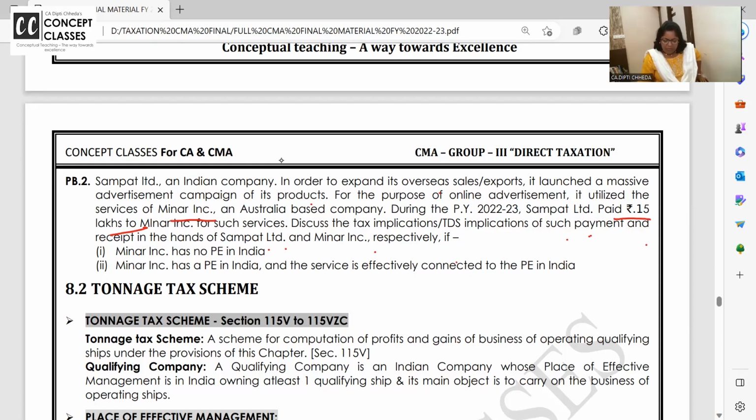If Minar Inc. has no PE in India, we are giving advertisement like to Google, Facebook, Insta, and they are not having any PE in India. But are they earning through India? Yes. So if they are not having PE in India, we are paying them 15 lakhs. 15 लाख का 6% काट के गवर्नमेंट को दो. Equalization levy बिल्कुल applicable होगा. 165A या 165, this time it is 165.